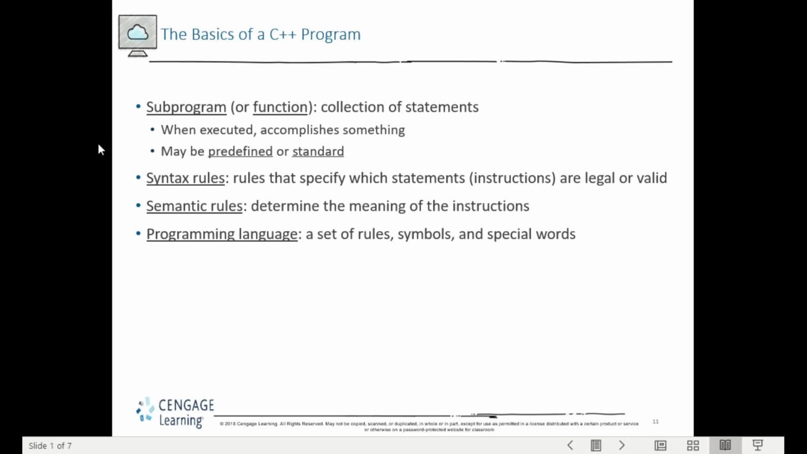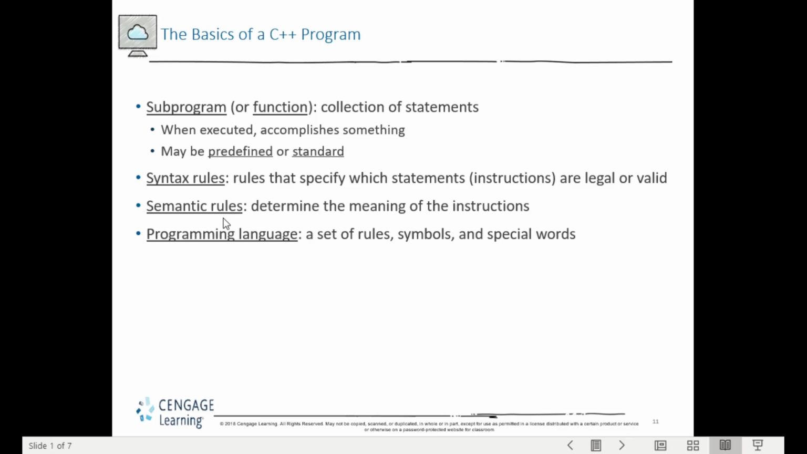Welcome to the last topic of Chapter 1, the basics of a C++ program. A C++ program is a collection of sub-programs or functions. When a function is executed, it accomplishes something. It can be a predefined or standard function, for example the main function or a math function. In C++, a program must contain at least one function, that is the main function.